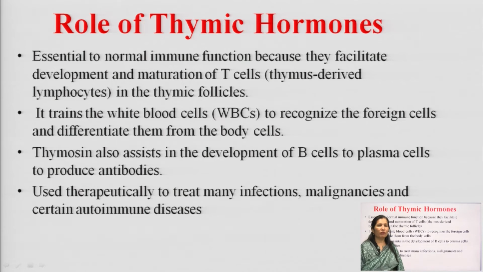Now, what is the role of thymic hormones? Thymic hormones are essential to normal immune function because they facilitate development and maturation of T cells. T cells are named so because they are derived from the thymus only. These T cells are known as thymus derived lymphocytes. So, what is the importance of thymus? It facilitates development and maturation of T cells in the thymic follicles.